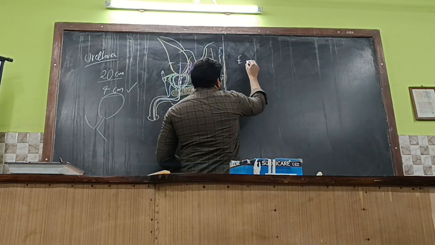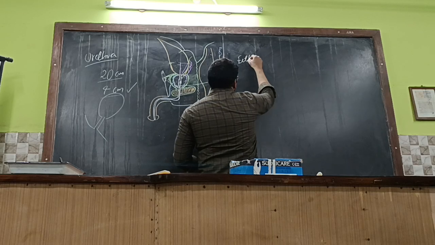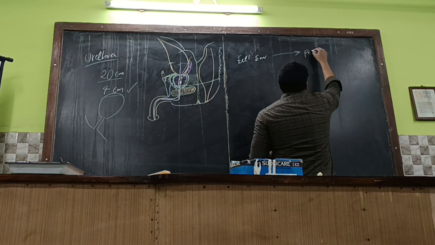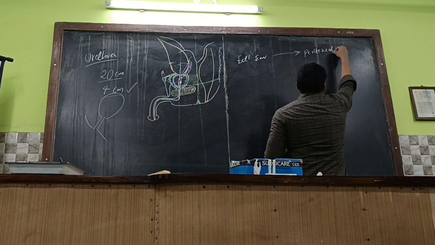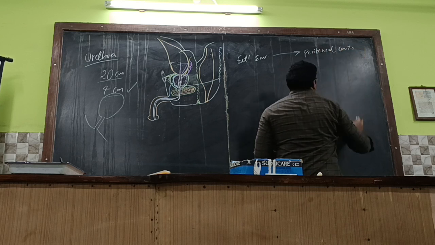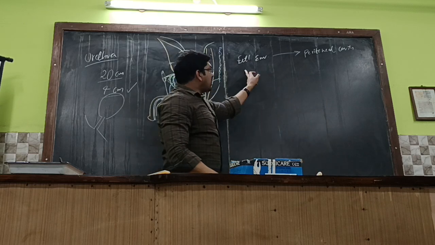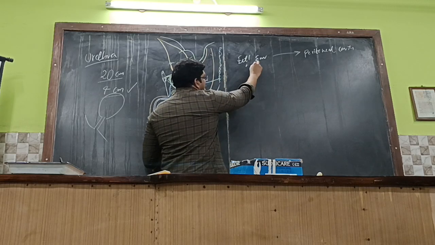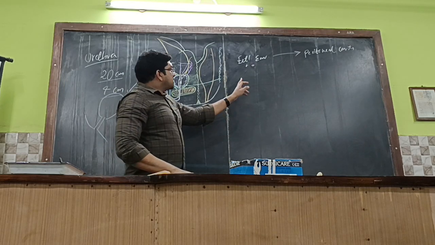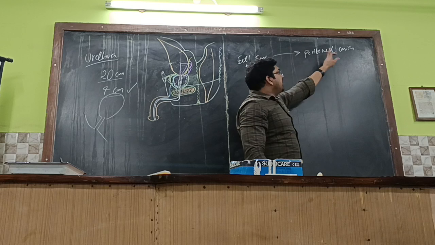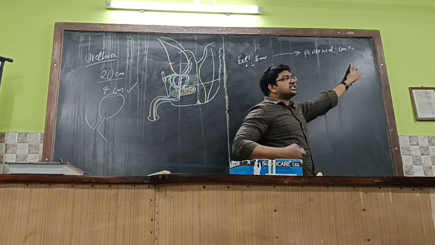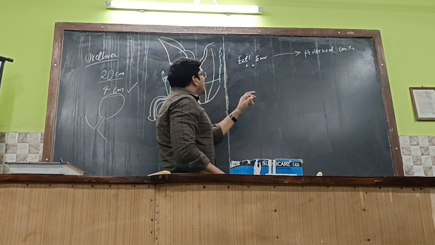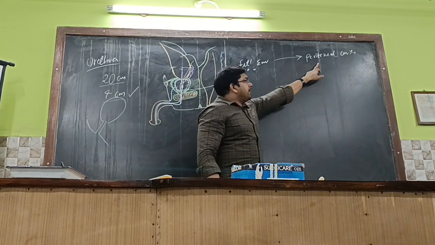This will be asked in the examination. The external environment is open to the peritoneal cavity. So how can the external environment reach the peritoneal cavity? The external environment has bacteria, viruses, and all those things, right? So how can these bacteria and viruses reach the peritoneal cavity? If you get generalized peritonitis, it's an emergency situation. The patient may die. So the external environment is reaching the peritoneal cavity over here.